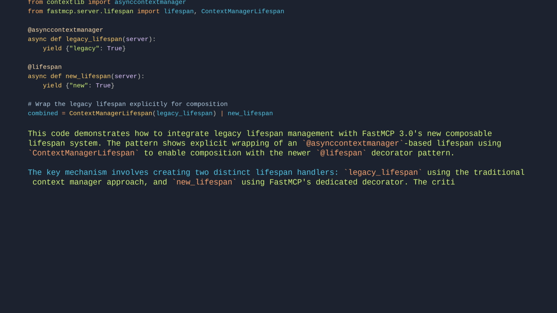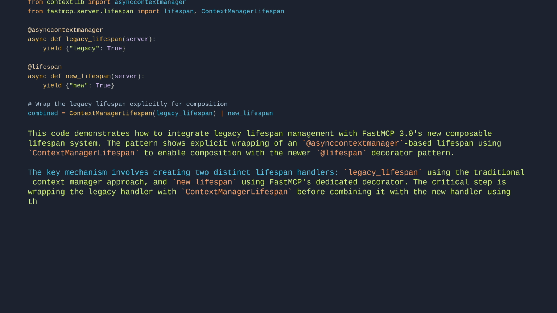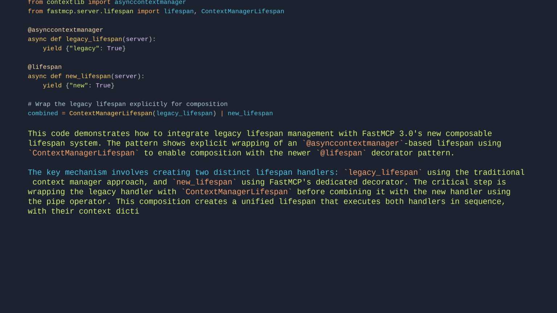The critical step is wrapping the legacy handler with ContextManagerLifespan before combining it with the new handler using the pipe operator. This composition creates a unified lifespan that executes both handlers in sequence, with their context dictionaries merged. This approach maintains backward compatibility while enabling modern lifespan composition features.